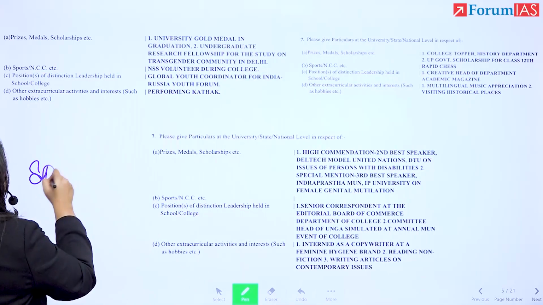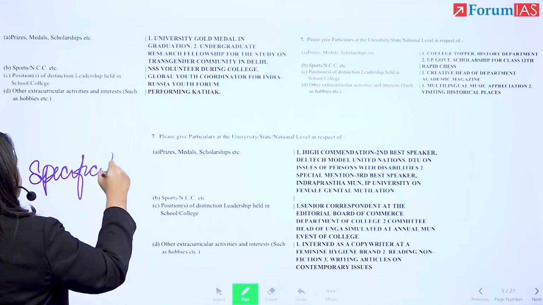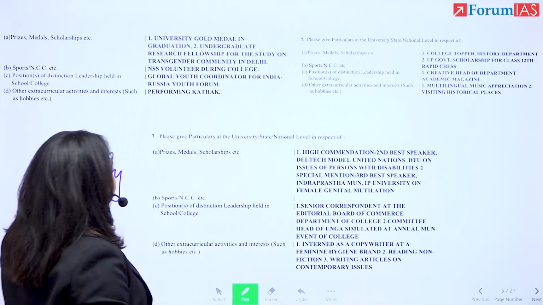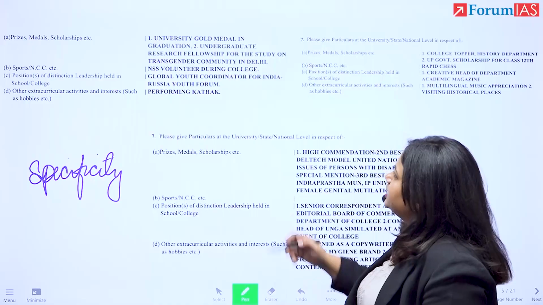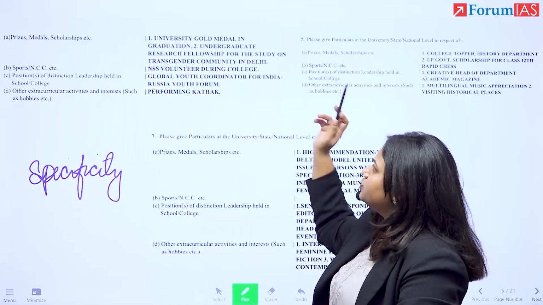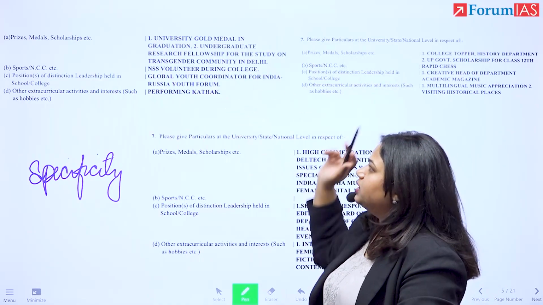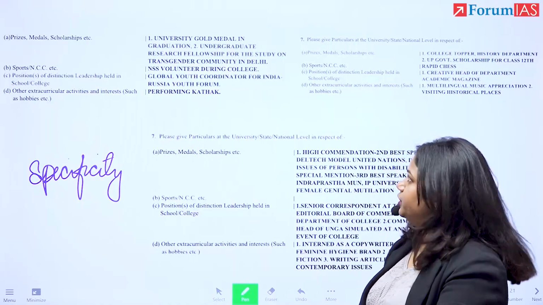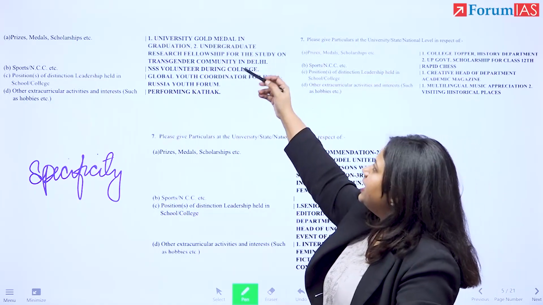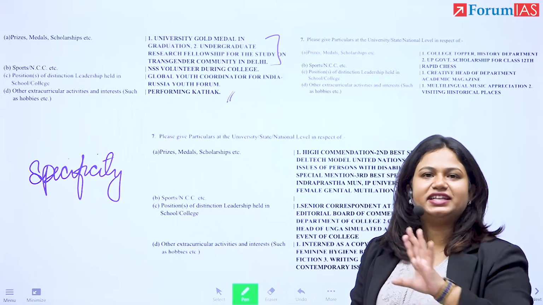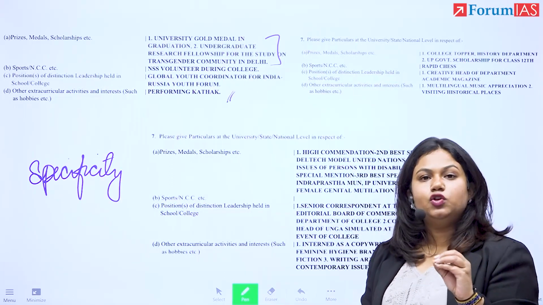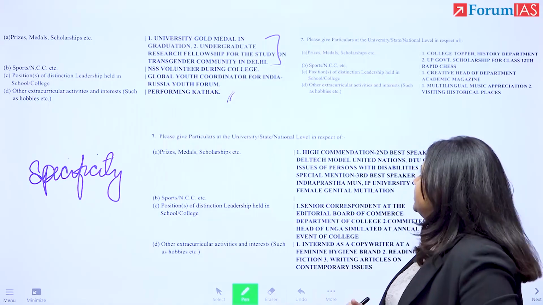So, specificity is a good thing. Second thing, let's look at what this student is saying. NSS volunteer during college, right? Global Youth Coordinator for India-Russia Youth Forum, and performing Kathak is their extracurricular activity. Which means that some people write more in one aspect and less in another, which is perfectly acceptable to the commission. You writing your truth is what is good here, right?